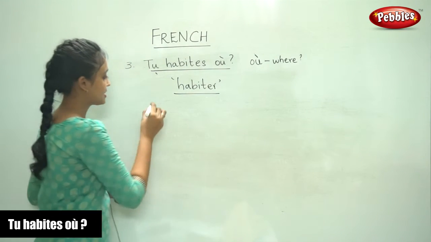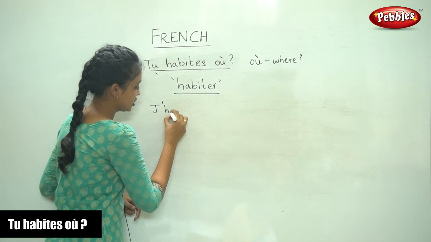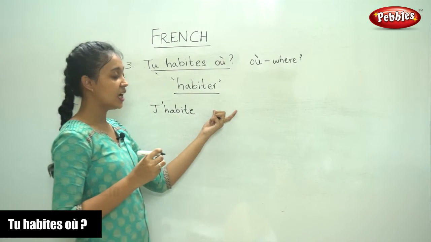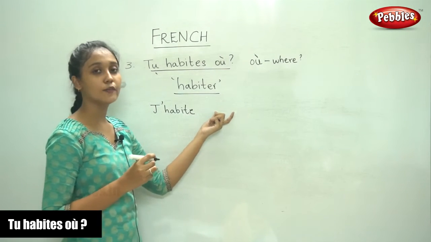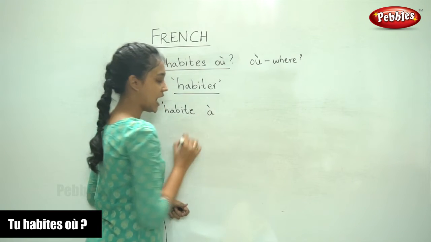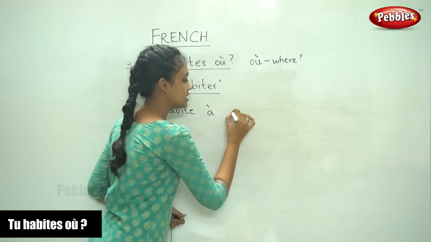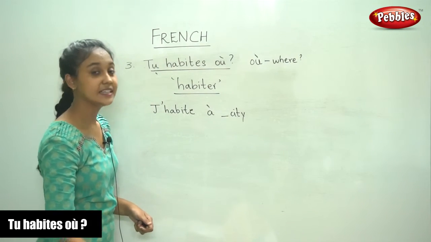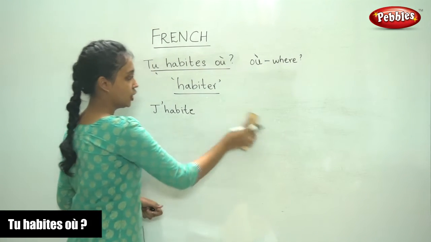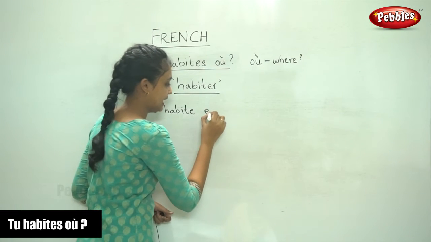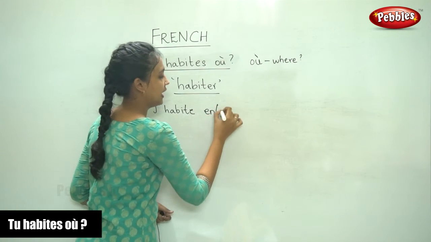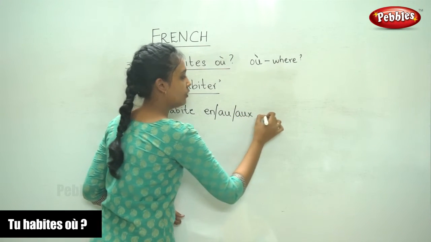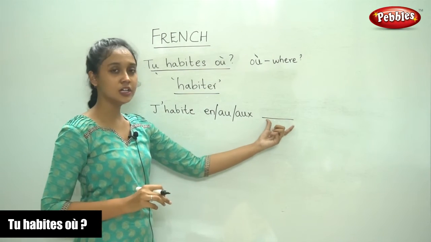If I want to say j'habite, I live, and if you want to say the name of your city, you use à and the name of the city. If you want to say the name of your country, you will use either en, au or aux followed by the name of your country.